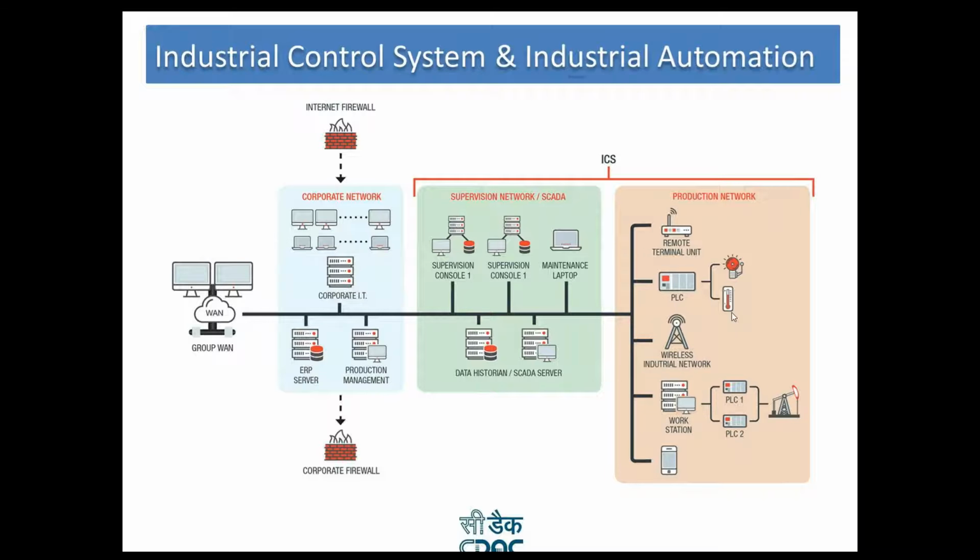The communication pipeline depends on what kind of infrastructure is available there. Generally we use all kinds of networks, wireless as well as wired, and both are preferred at the site.